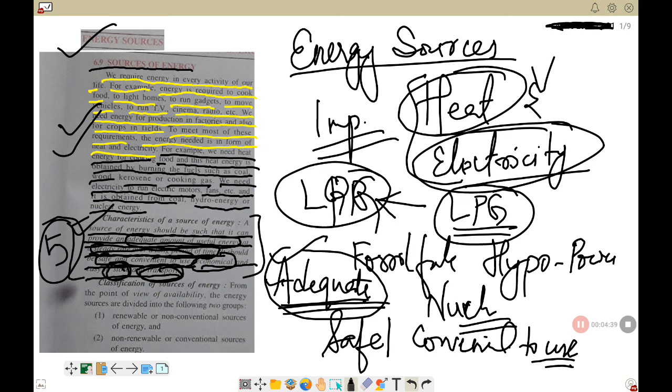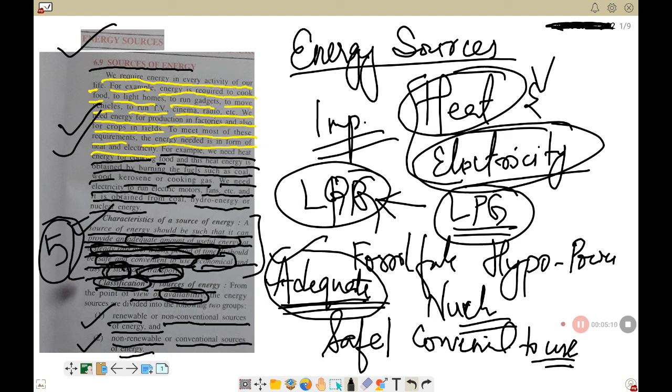Now let us classify, or group, the sources of energy. Sources of energy can be grouped into two groups from the point of view of availability. Number one is renewable, which is also called non-conventional sources of energy, and the second one is non-renewable, or conventional sources of energy.